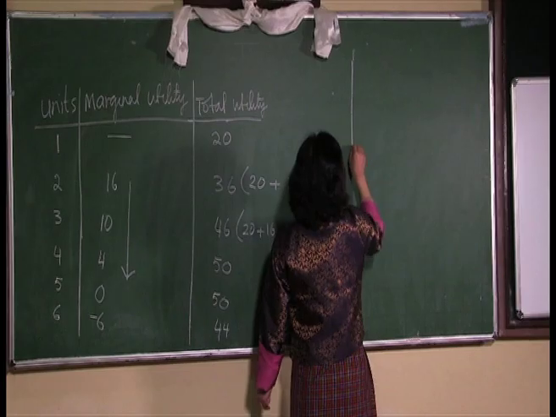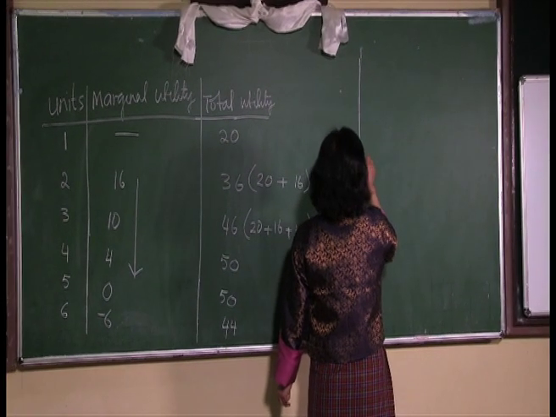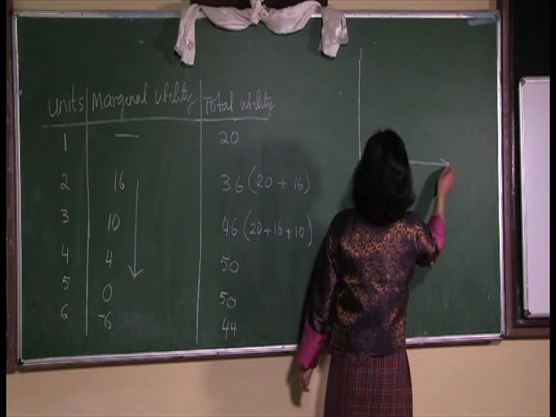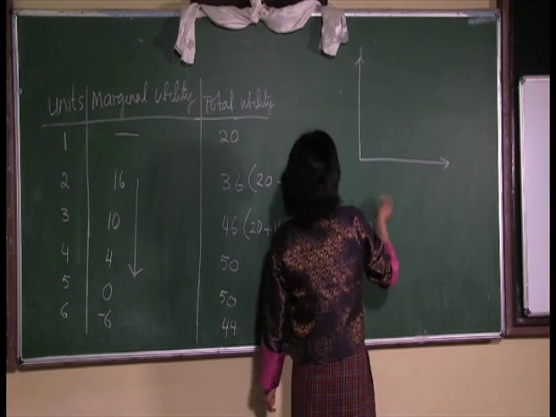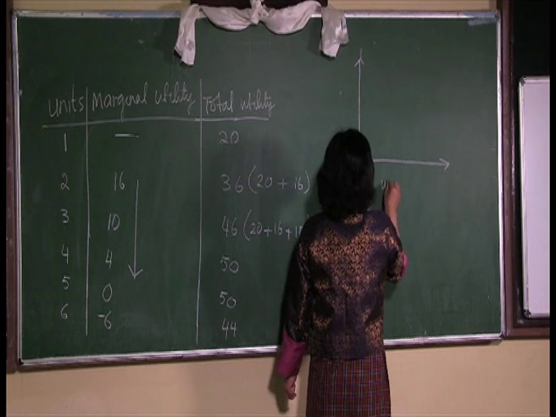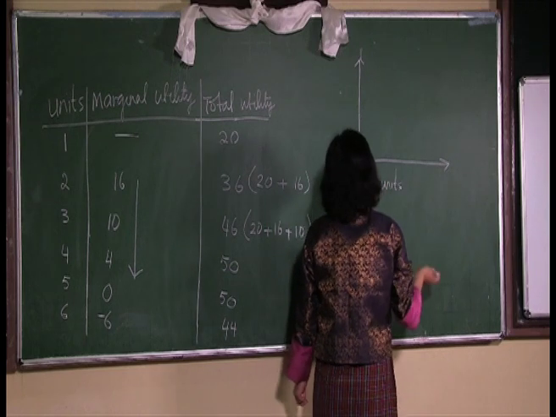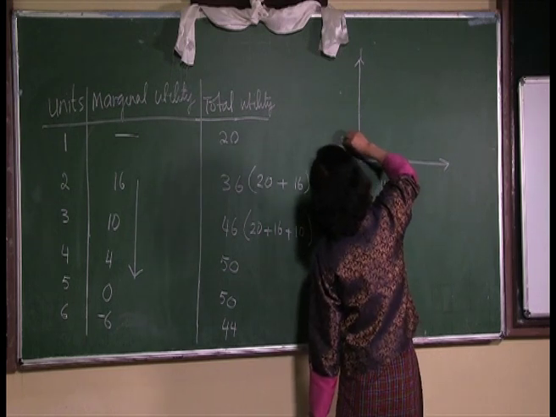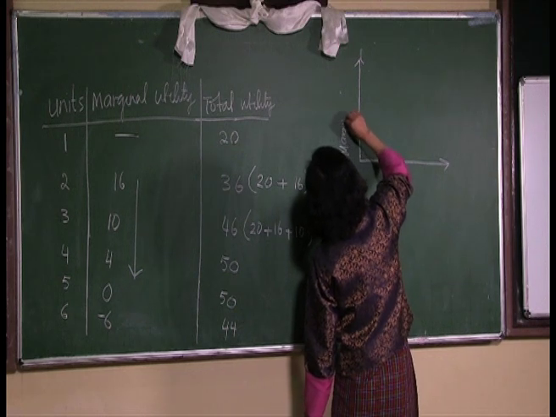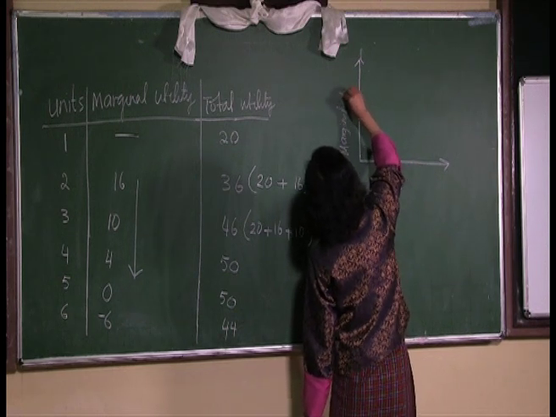We draw the y-axis and the x-axis. On the x-axis, you can put units. On the y-axis, you can put marginal utility.